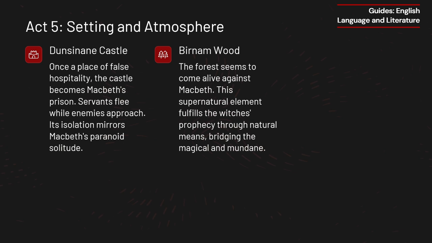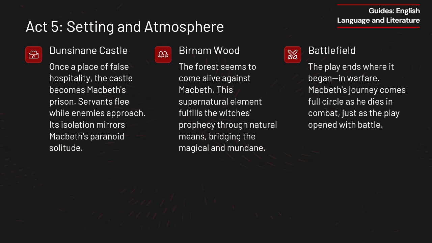Macbeth isolates himself within its walls, clinging to the witches' prophecies for reassurance, yet knowing deep down that his reign is ending. Servants flee, and the once mighty ruler is left surrounded by fear and betrayal. Birnam Wood. The natural world itself seems to turn against Macbeth. The prophecy that Birnam Wood will move to Dunsinane becomes reality when Malcolm's soldiers use branches as camouflage.